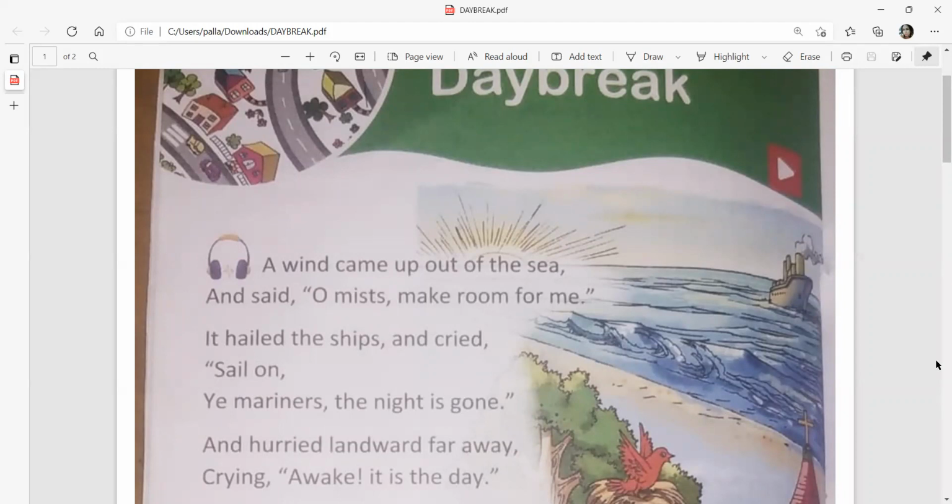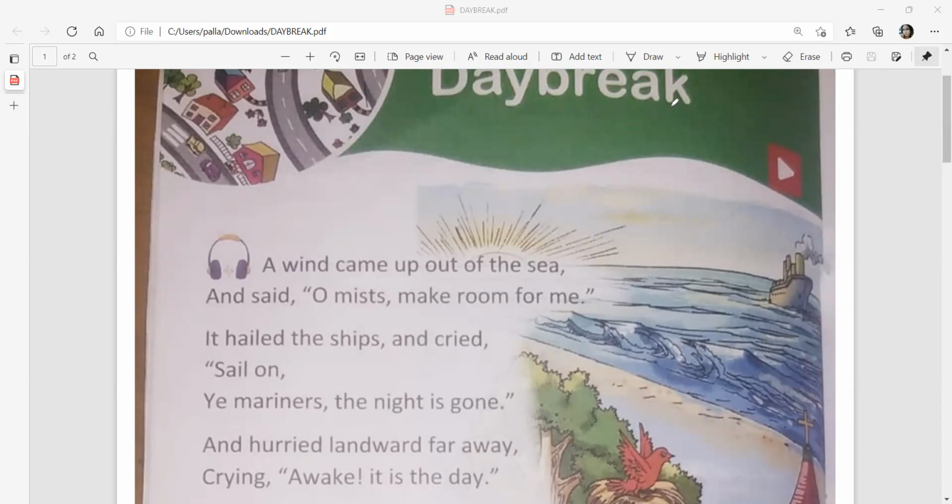Now let's see why this poem is called Daybreak and what is the meaning of daybreak. This word means the beginning of the day, early in the morning, right? So when the day has just begun, that is the time called the daybreak.